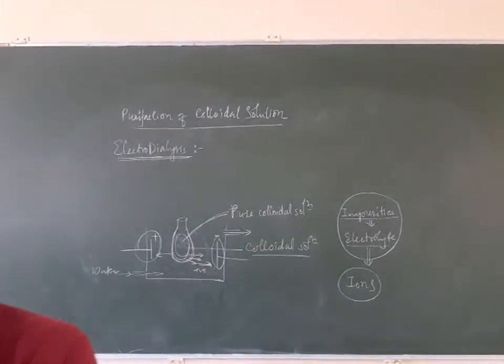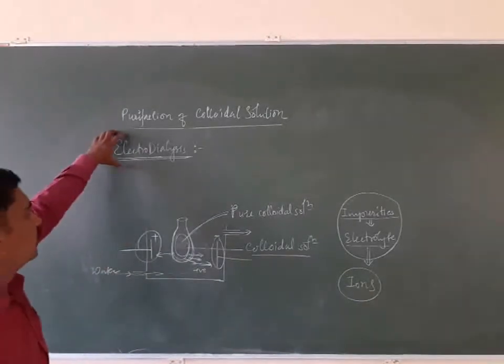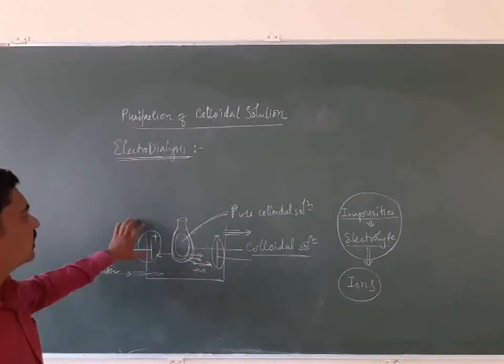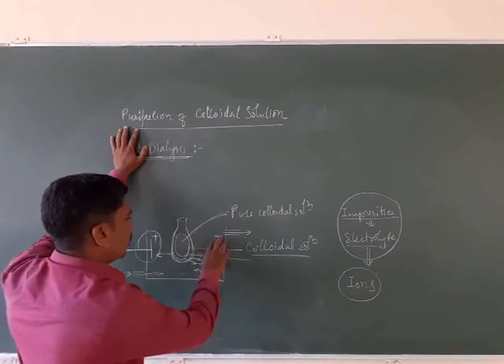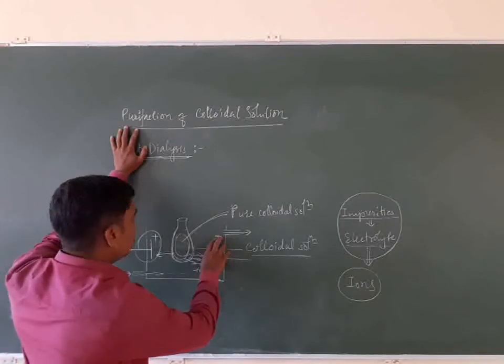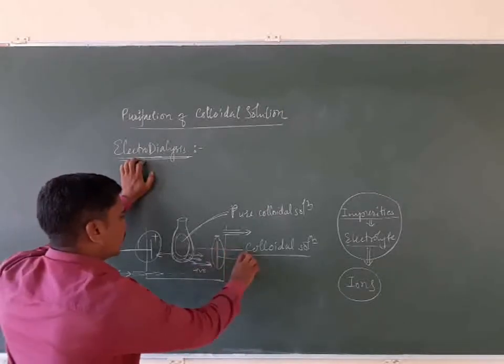So this is the second method for the purification. It is called electrodialysis. What is the difference between dialysis and electrodialysis? Whenever we do dialysis, we are not using electrodes. But whenever we use electrodialysis, we are using electrodes.